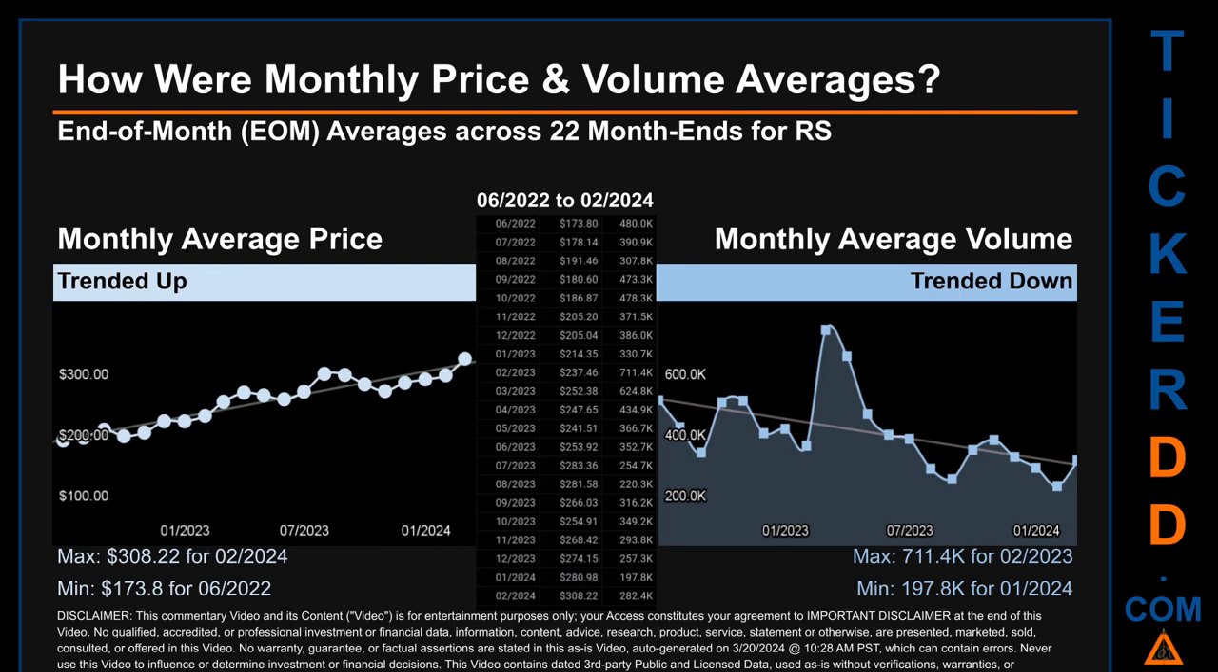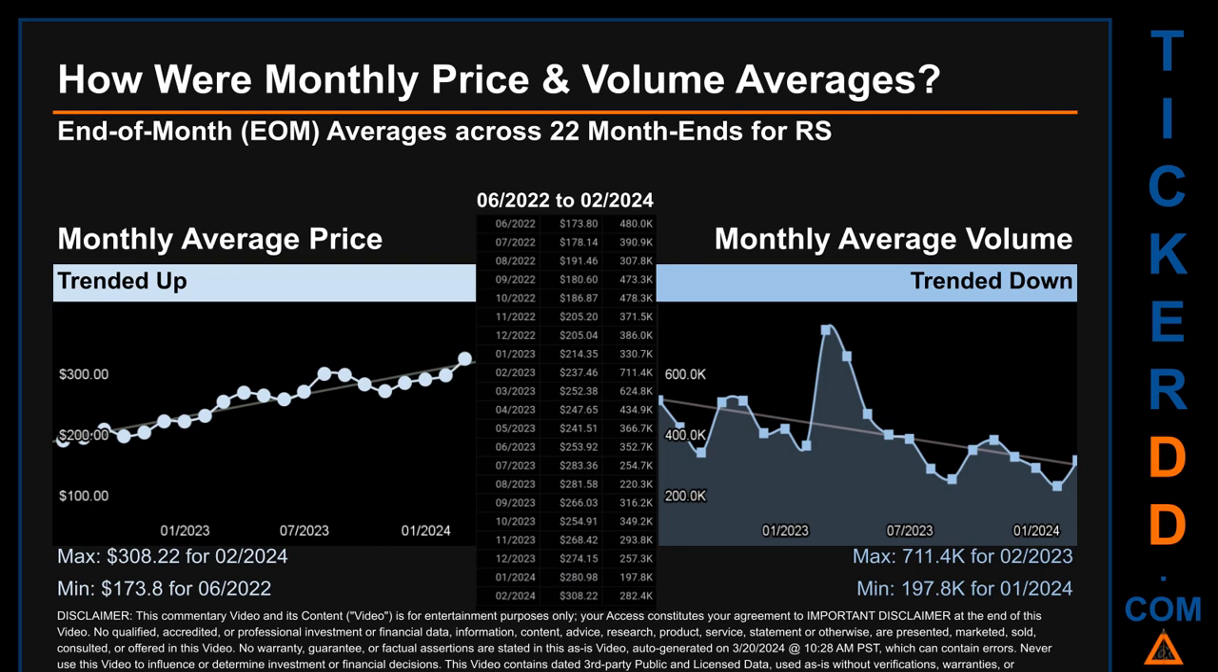How were price and volume averages for RS? Across 446 trading days, there were a total of 22 month ends, of which monthly averages for daily price and volume were calculated. Overall, monthly price average trended up while monthly volume average trended down.